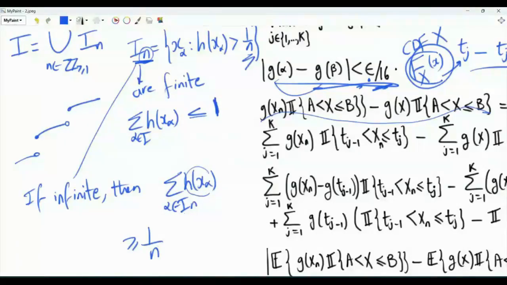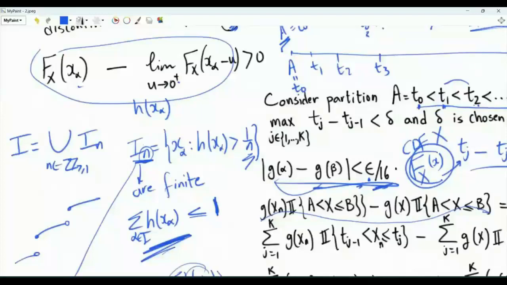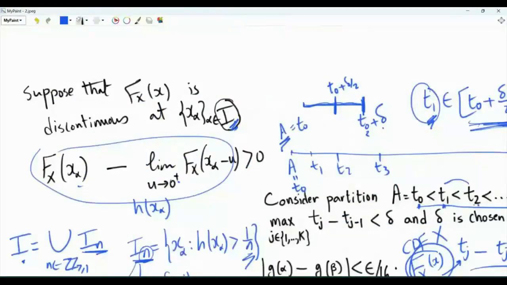by the definition of set in times the number of elements in the set in, its cardinality. If it's infinite, then this summation is lower bounded by infinity, and so it is infinite. But this sum is less than or equal to 1. Each set in, for every positive integer n, must be finite. We have a rule which is that the countable union of finite sets or even countably infinite sets is itself countably infinite. The cardinality of the set at which a CDF is discontinuous is at most countably infinite.